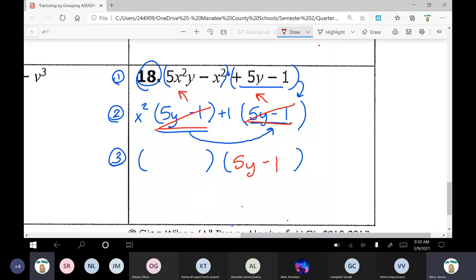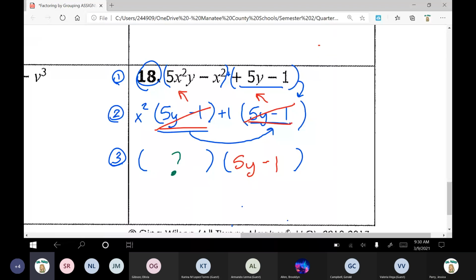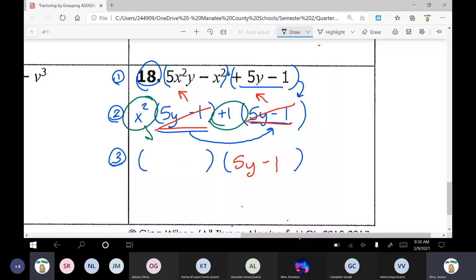Now, what do I put in the first set of parentheses? What's going to go here? I see the variable squared plus 1, x squared plus 1. So, yep, let's see. We've got an x squared and a plus 1. Just bring those down. X squared plus 1. Okay, so step 3, that's your final answer.